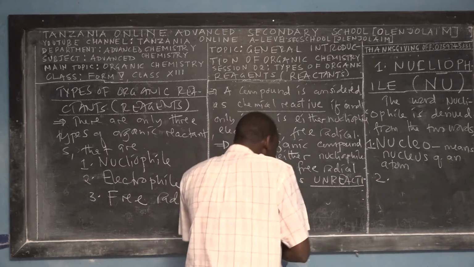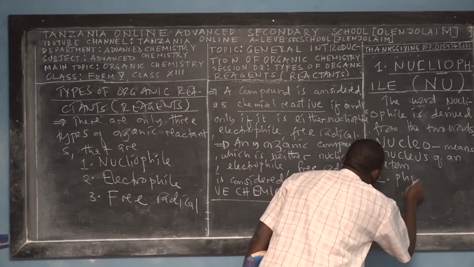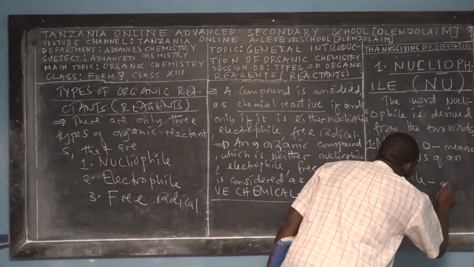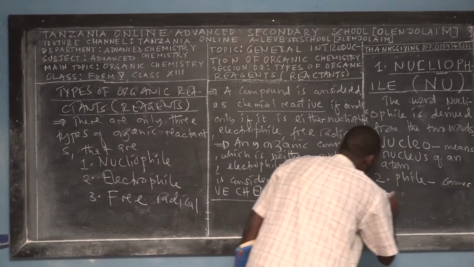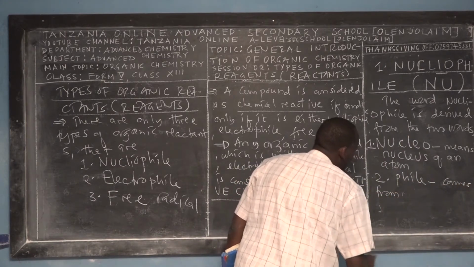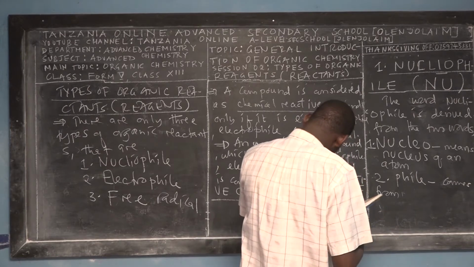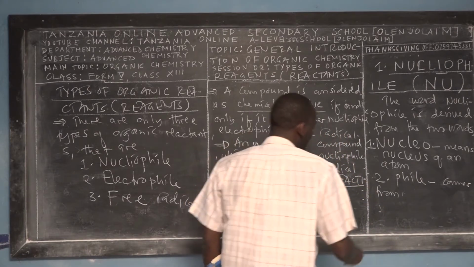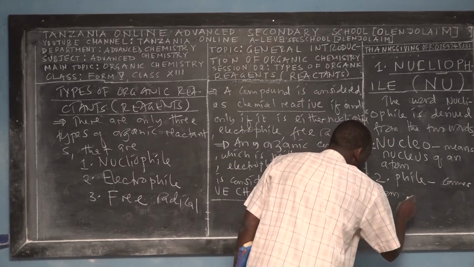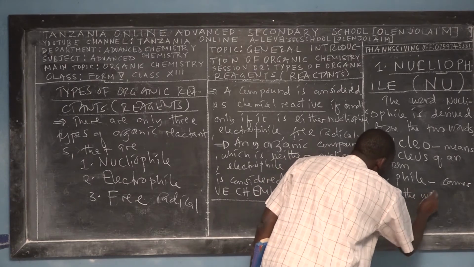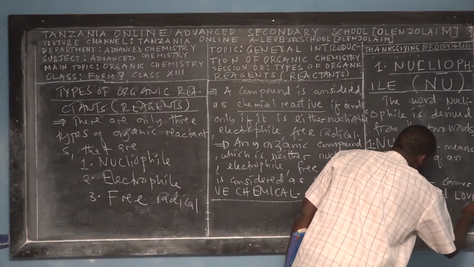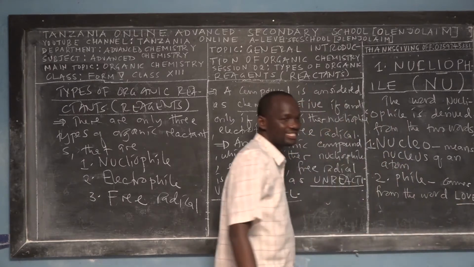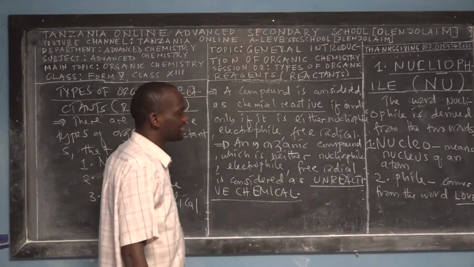And the second part is called what? Phile. Say phile. Phile comes from the word love. I'm not sure which language this is.